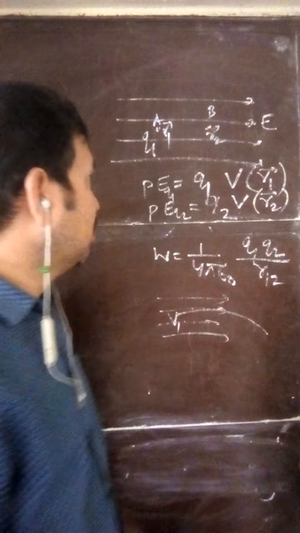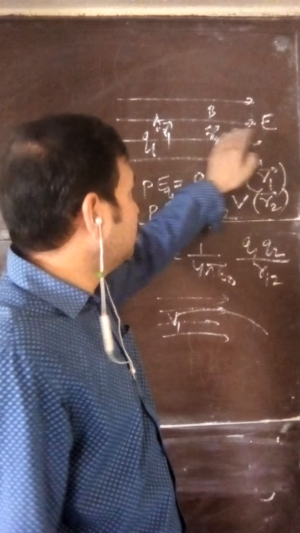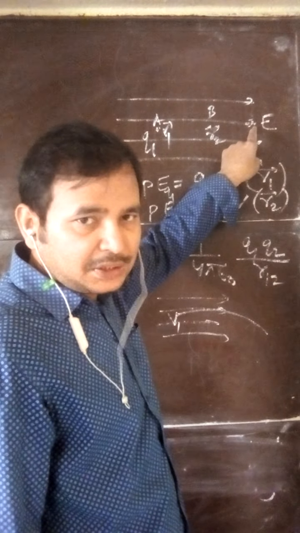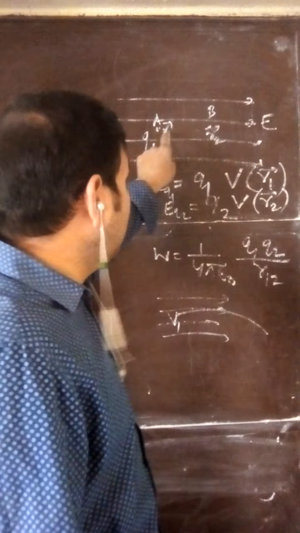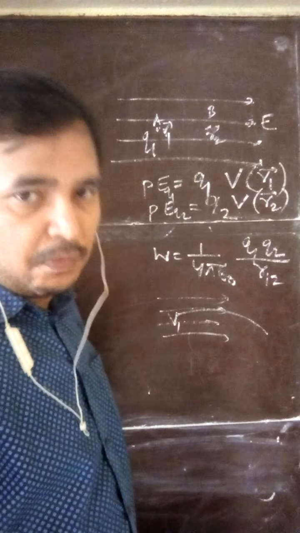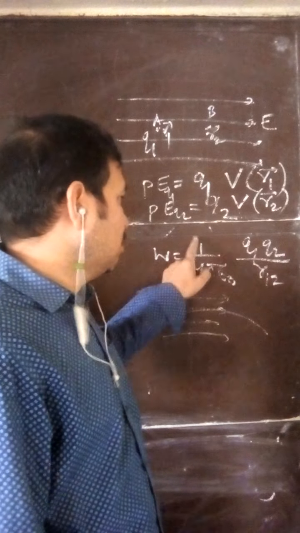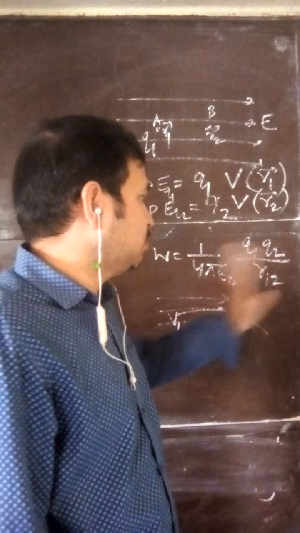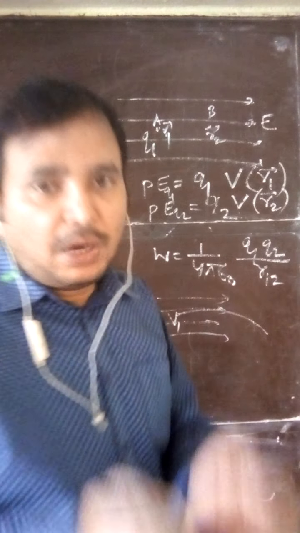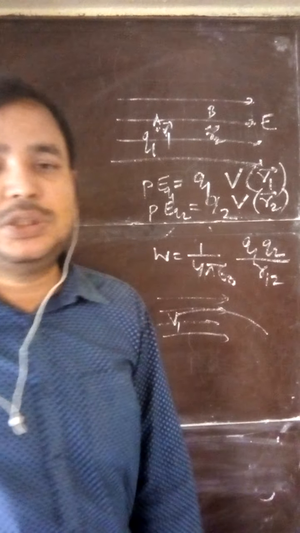Third thing is, when I am bringing the charge Q2, I have to do work against this external field and the electric field of Q1 also. When I am doing work against the charge Q1, what is the work done? 1 by 4 pi epsilon naught, product of two charges and distance between them. So what is the total potential energy of this system?